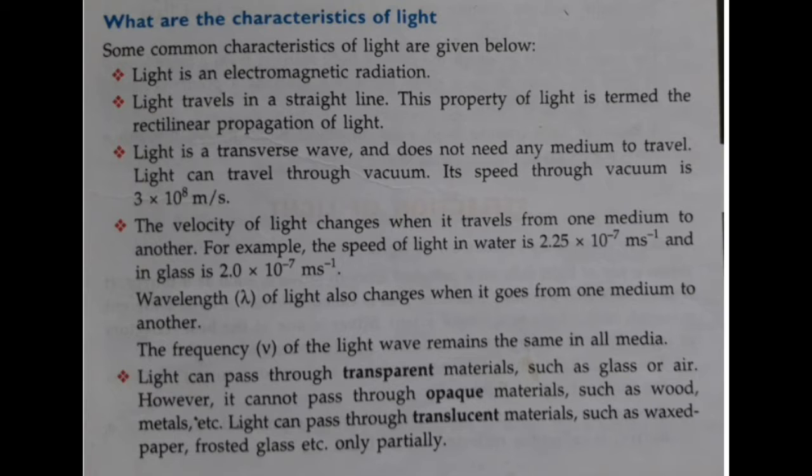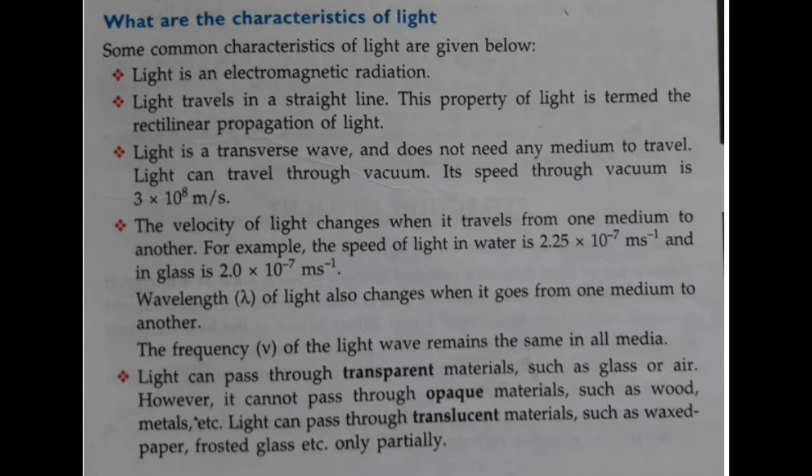This property of light is termed as the rectilinear propagation of light. Propagation of light refers to the manner in which an electromagnetic wave transfers its energy from one point to another.